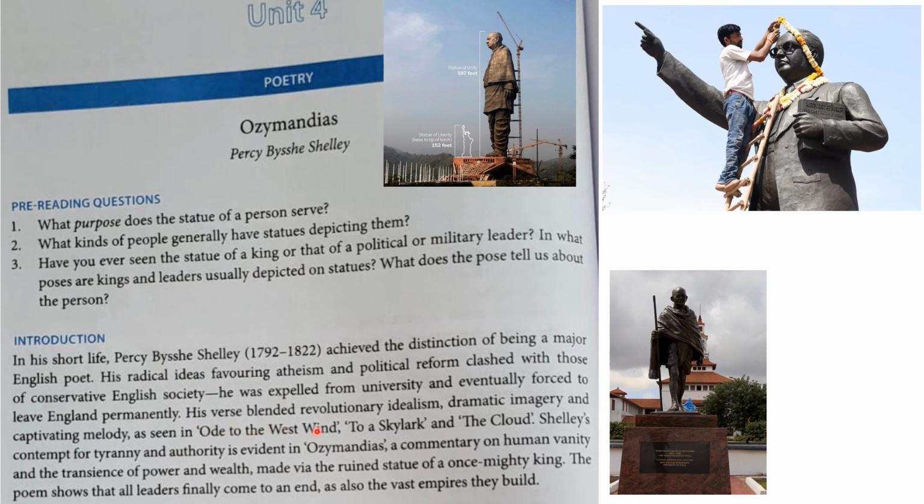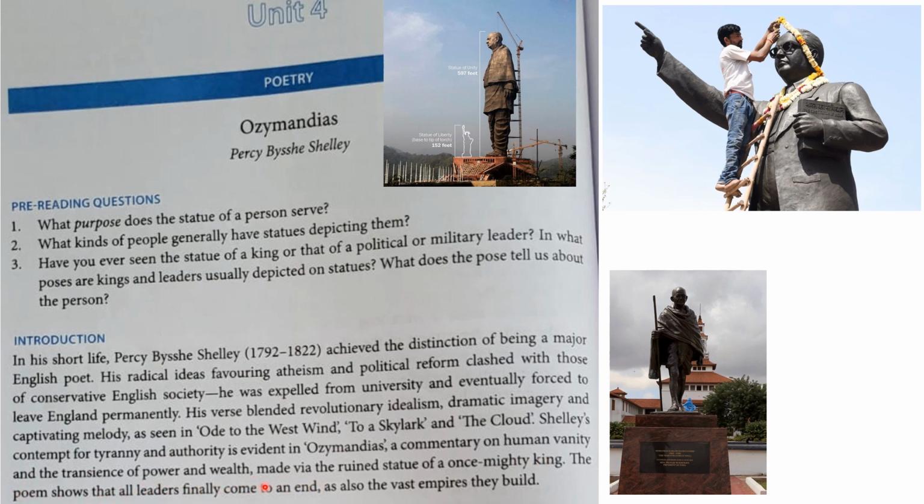So these ideas, the revolutionary idealisms, are reflected in poems like Ode to the West Wind, To a Skylark, and The Cloud. These were the poems which really became sensational in those days because nobody dared to go against the king, but he went against the king. Shelley's contempt for tyranny and authority is evident in the present poem, Ozymandias, a commentary on human vanity and the transience of power and wealth.